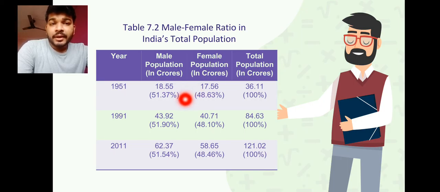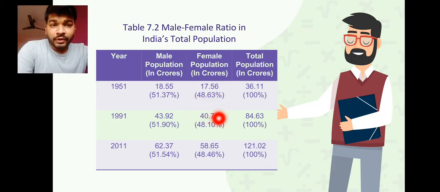Now for females, you find the difference: 17.56 crores of females were there, so it is nearly 49, that is 48.63%. So ultimately we can say a 51 to 49 ratio, where males were more than females compared to the present age. So in 1951 the males were more.